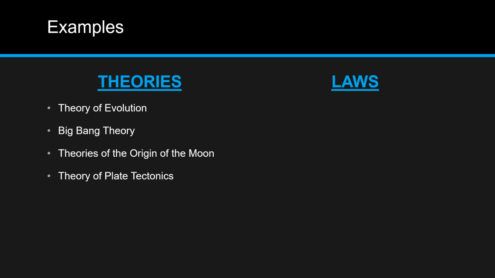The theory of plate tectonics, which is a possible explanation for how certain landforms came to be and why we have earthquakes, because it is a theory that the Earth's hard outer shell is broken up into lots of large pieces called plates that slowly move over the hot liquid layer of Earth above the core. And cell theory, which is the theory that all living things are made up of cells, that they are the basic building block of all organisms, and that all cells come from other cells.